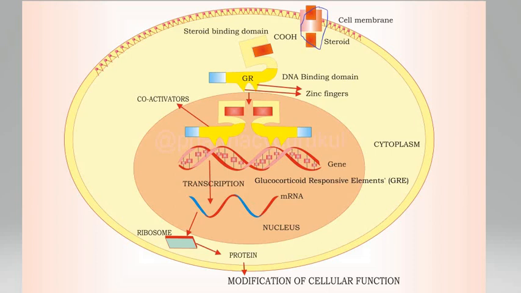The specific messenger RNA produced is directed to the ribosomes, where the message is translated into a specific pattern of protein synthesis, which in turn modifies the cell functions. Accordingly, the response is achieved.